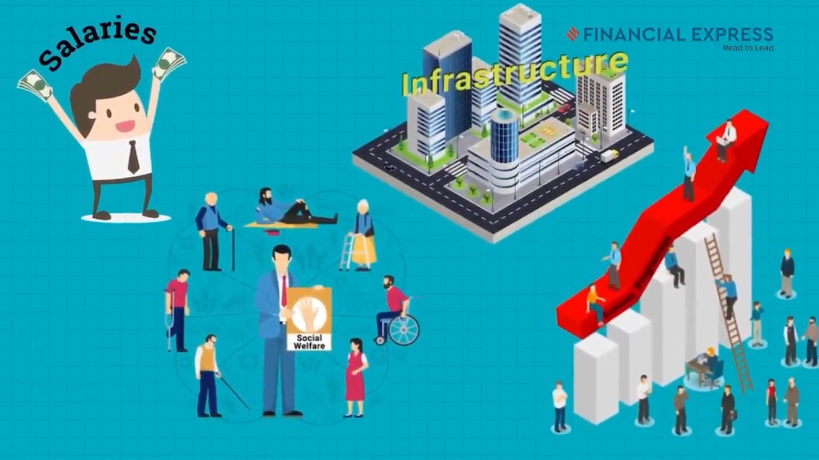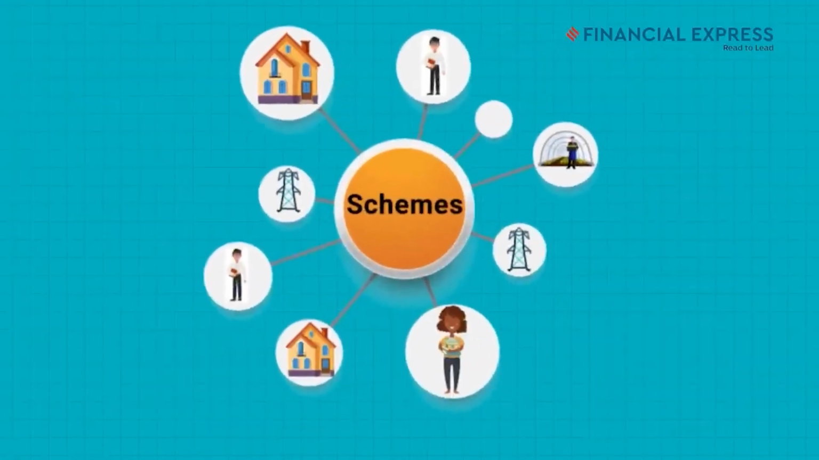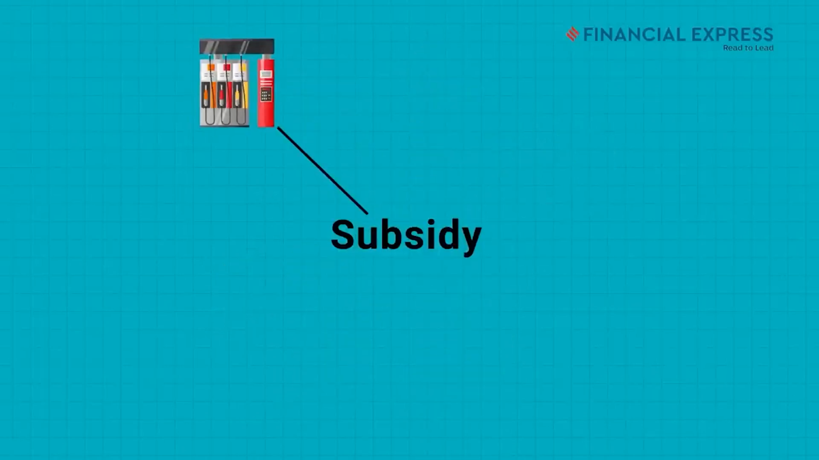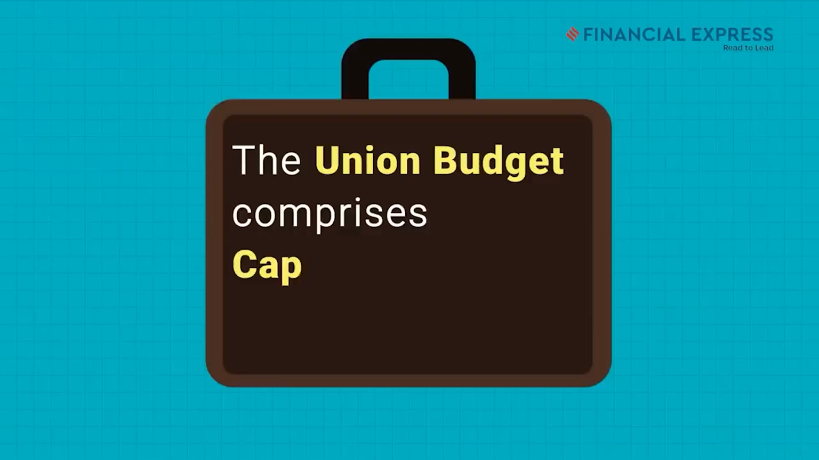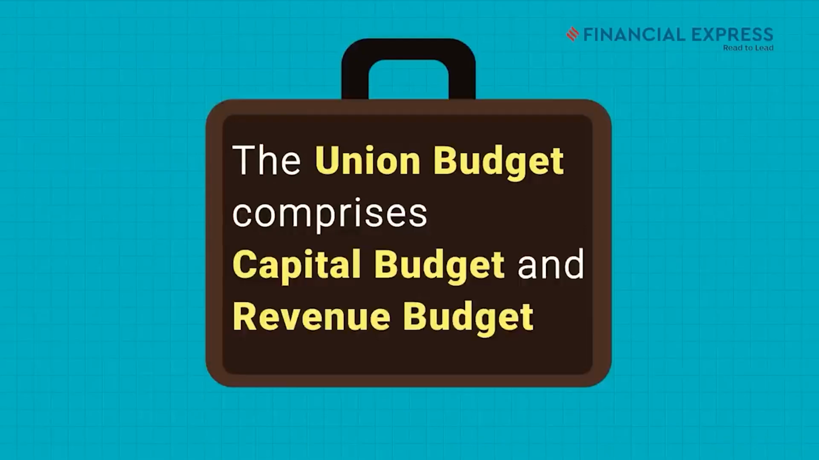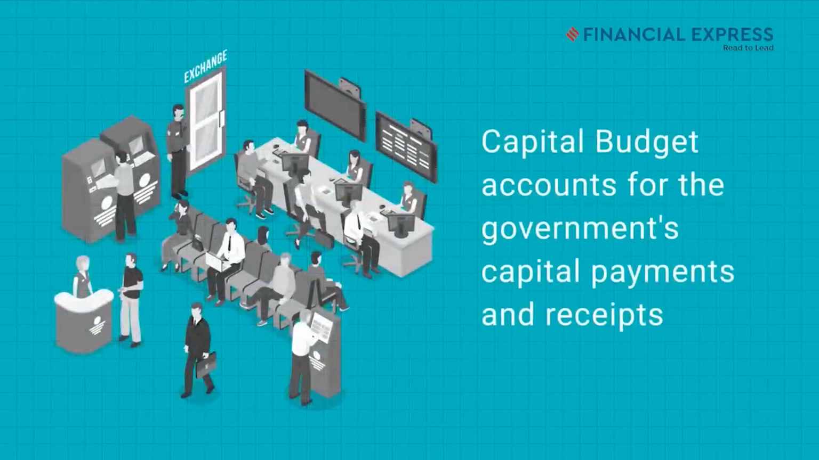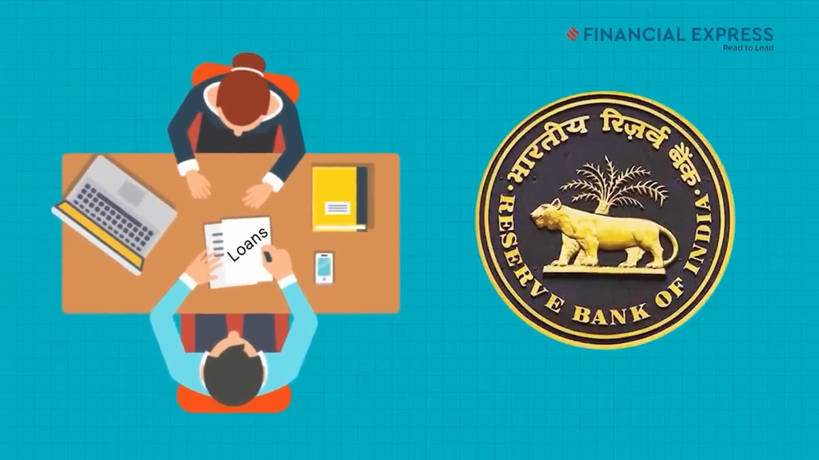splits up spending on different ministries to run their operations. It also spends on different schemes and important areas of focus for the country. The government subsidizes petrol, food, and fertilizer costs. The Union Budget comprises capital budget and revenue budget. Capital budget accounts for the government's capital payments and receipts. Capital receipts include loans from the public or loans from the Reserve Bank of India.